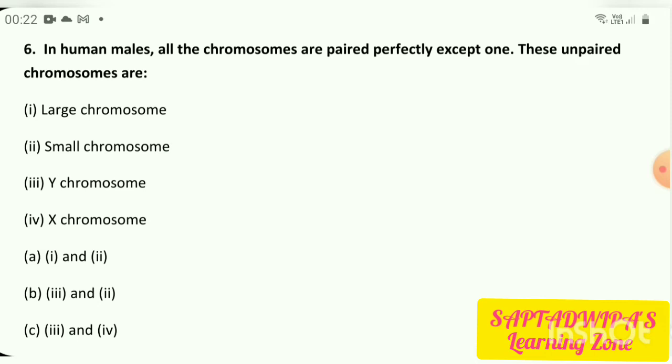So in case of female, the sex chromosome is XX. So it's the same only. But in case of male, they have asked you, in human males, all the chromosomes are paired perfectly except one. So what is that unpaired chromosome? X and Y. So thereby our answer will be option number C, that is 3 and 4, X and Y chromosome.